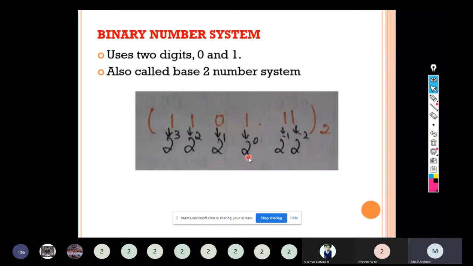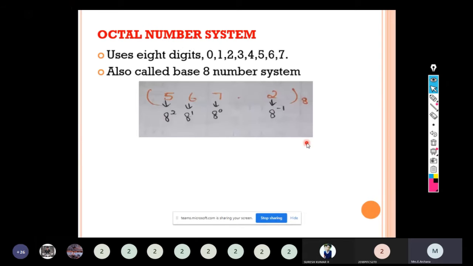See here, before this decimal point, we should start for the integer part. So 2 power 0, 2 power 1, 2 power 2, 2 power 3 and so on. For the fractional part, 2 power minus 1, 2 power minus 2. This is for the binary number system.